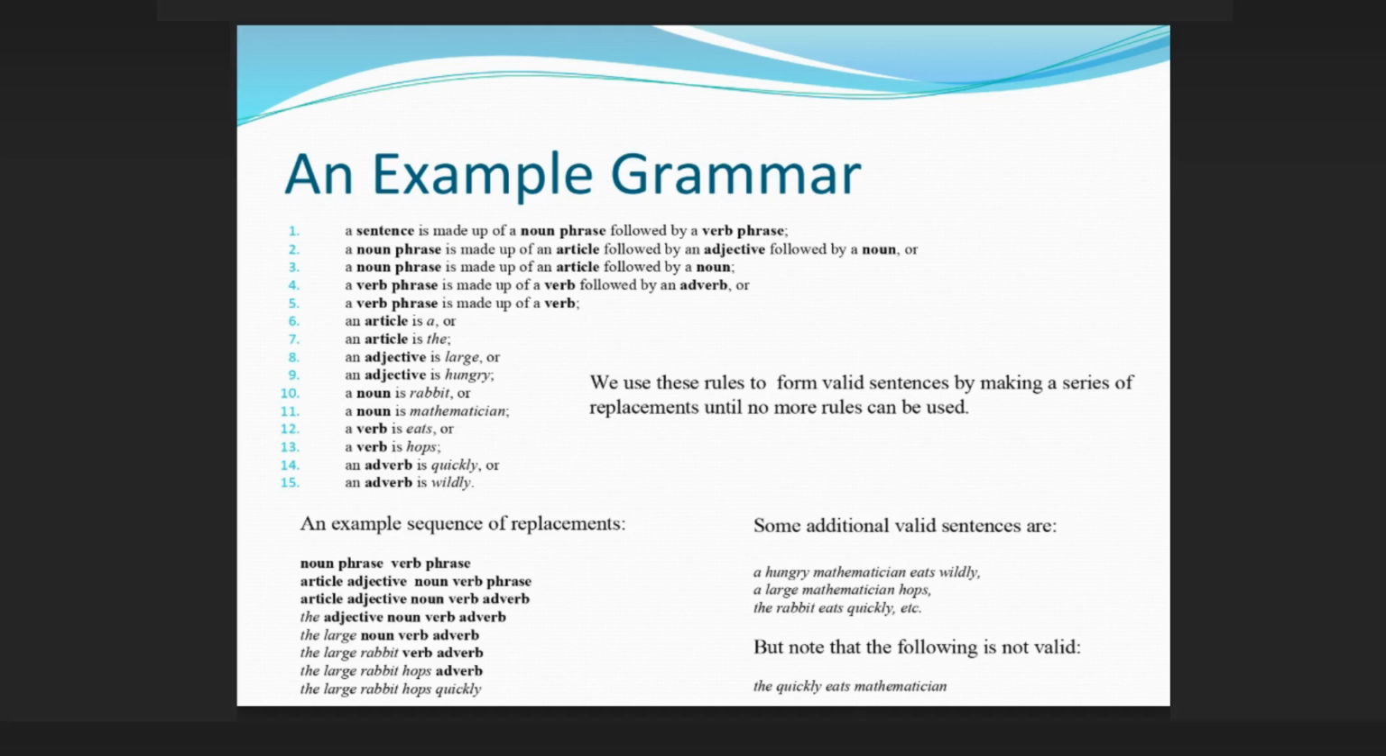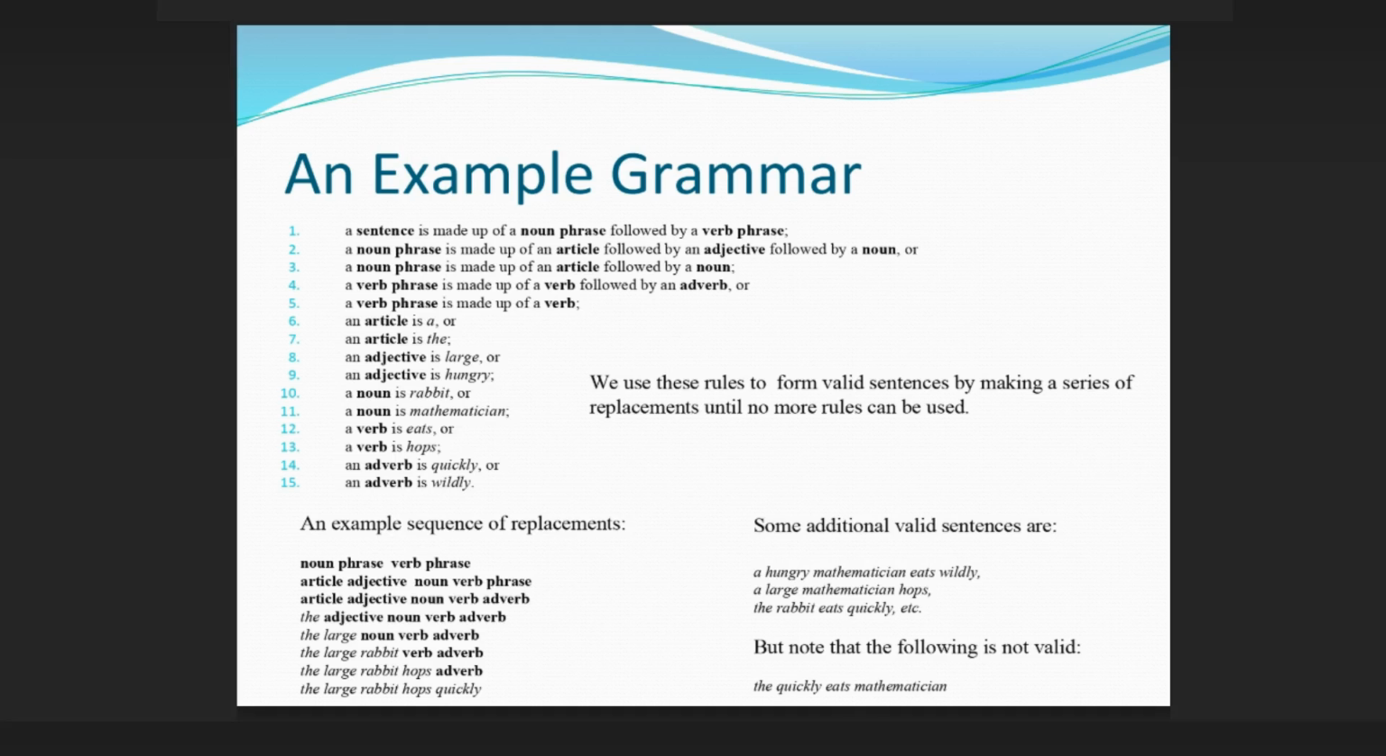A sentence is made up of a noun phrase followed by a verb phrase. A noun phrase is made up of an article followed by an adjective followed by a noun, or a noun phrase is made up of an article followed by a noun. A verb phrase is made up of a verb followed by an adverb, or a verb phrase is made up of a verb. An article is a, or an article is the.